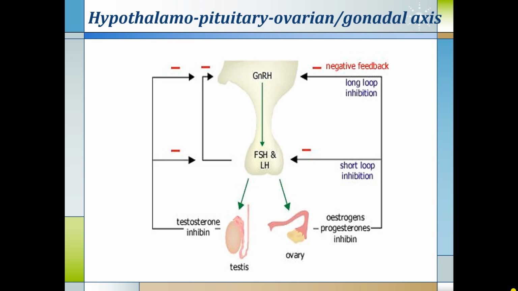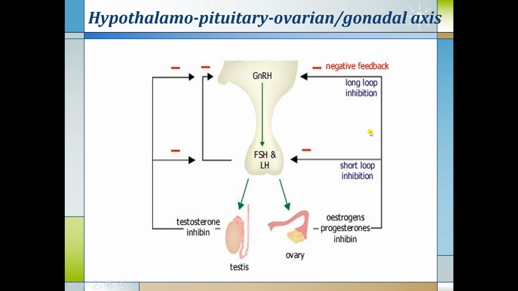This production of estrogen is under the control of the hypothalamo-pituitary-ovarian axis, or hypothalamo-pituitary-gonadal axis. We discussed in the previous lecture on gonadotropins that the ovaries release estrogen and progesterone and also inhibin, and the presence of estrogen and progesterone in the blood sends a negative feedback to the anterior pituitary that no further hormone is required. That is called short loop inhibition.